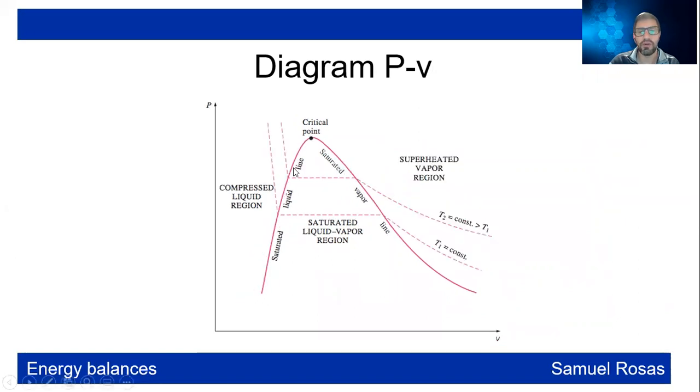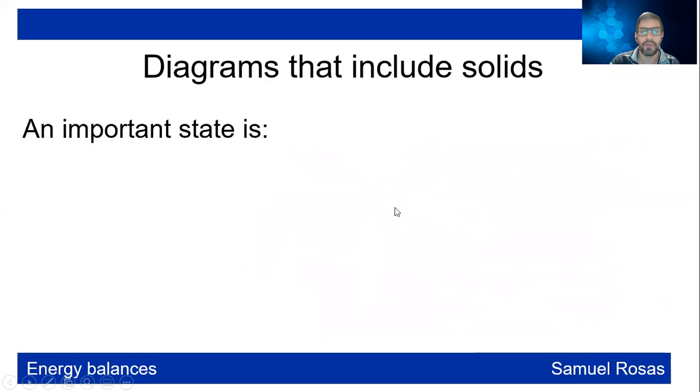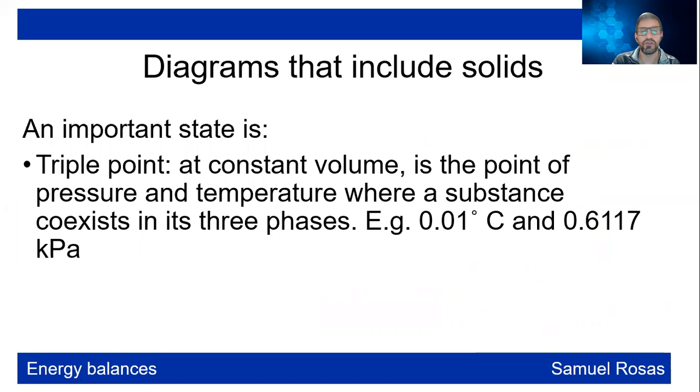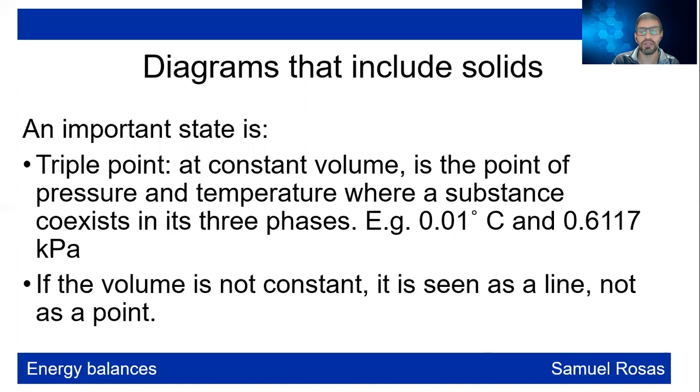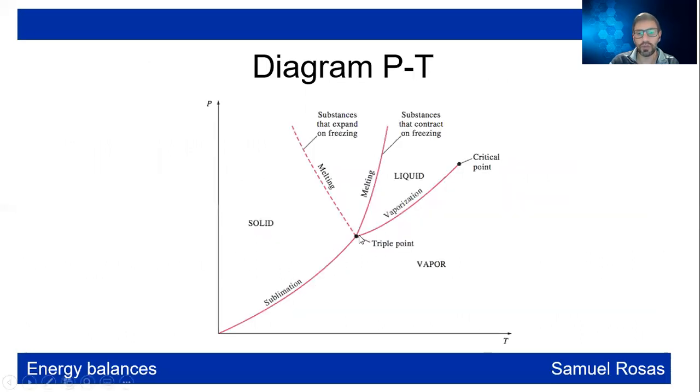Here is a PV diagram where these lines are the temperature lines, and once again you can see these regions. And if you include solids, an important state is going to be the triple point. At constant volume, it is the point of pressure and temperature where the substance coexists in the three phases. If the volume is not constant, it is seen as a line, not as a point. So here you have the triple point, and once again, you have here the solid, the vapor, and here is the sublimation line. Here you have the melting line.